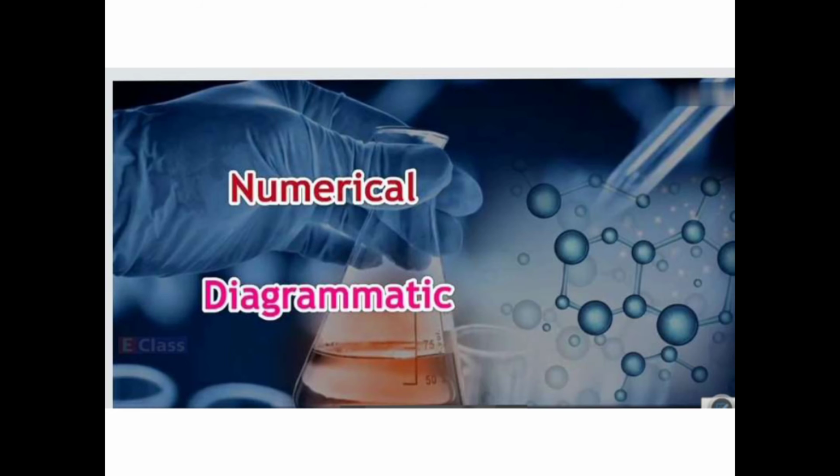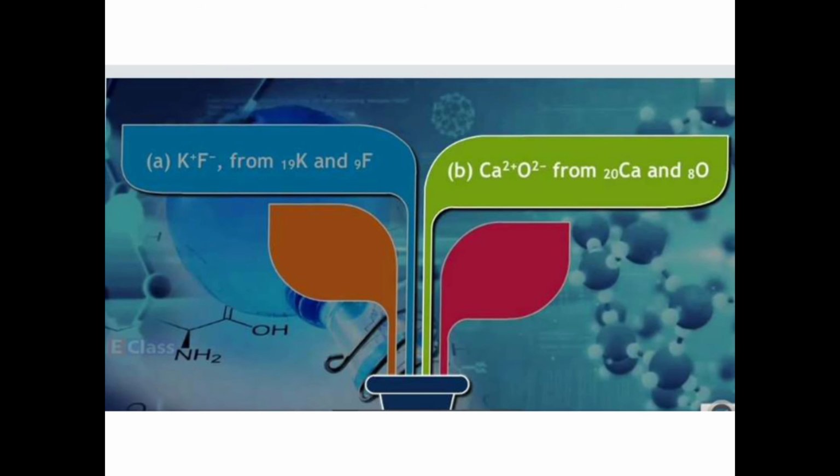So the formation of the ionic compounds from the corresponding elements can be shown using two methods: numerically and diagrammatical presentation of electronic configuration. So you have K plus and F minus, and Ca2 plus and O2 minus. This is how we are writing.